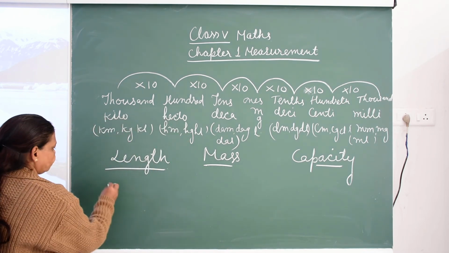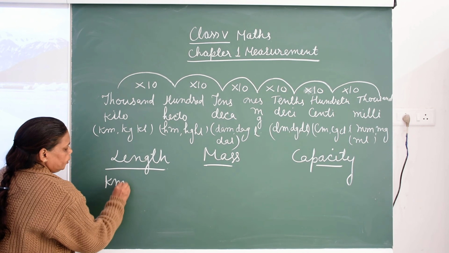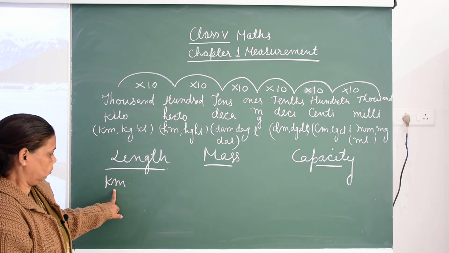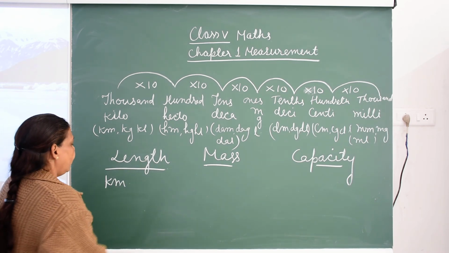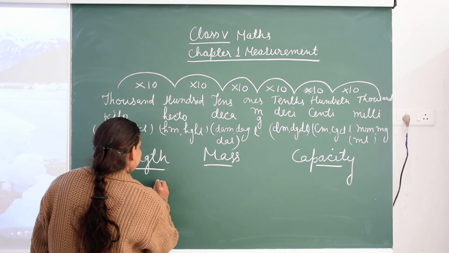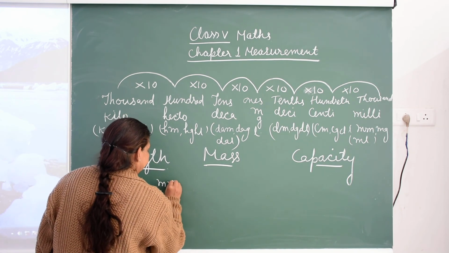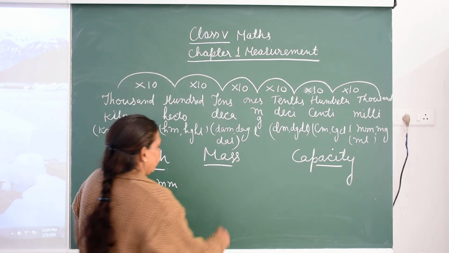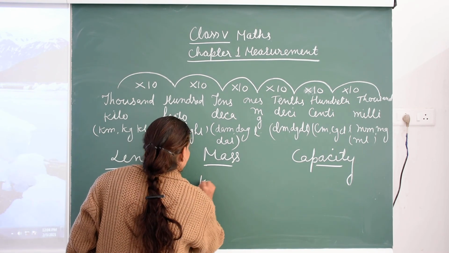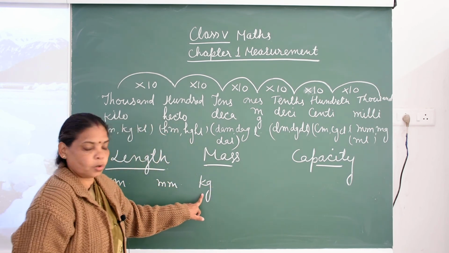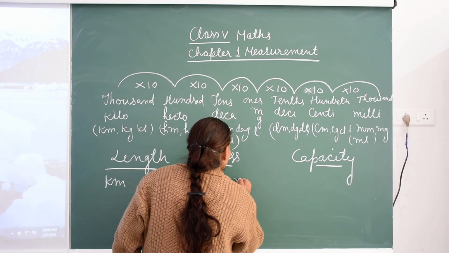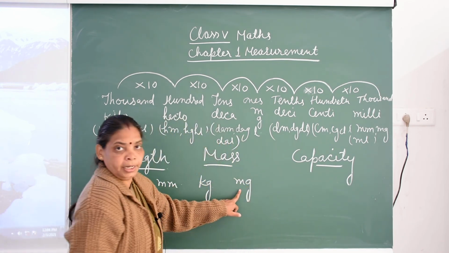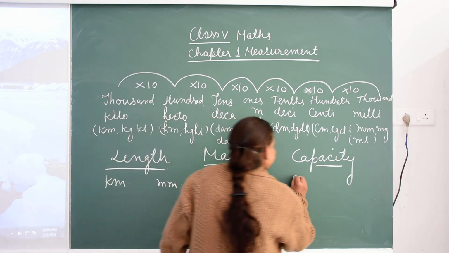So the bigger unit of length is kilometer and the smaller unit is millimeter. Bigger unit is kilogram and the smaller unit is milligram.